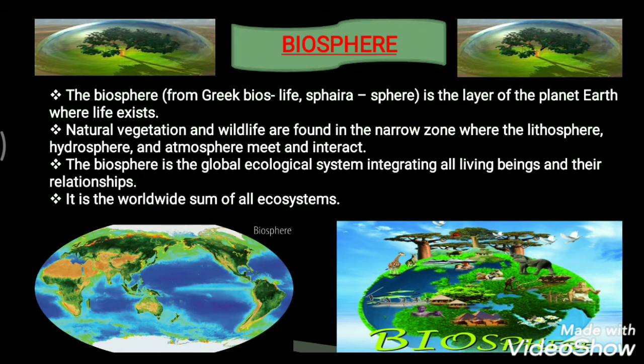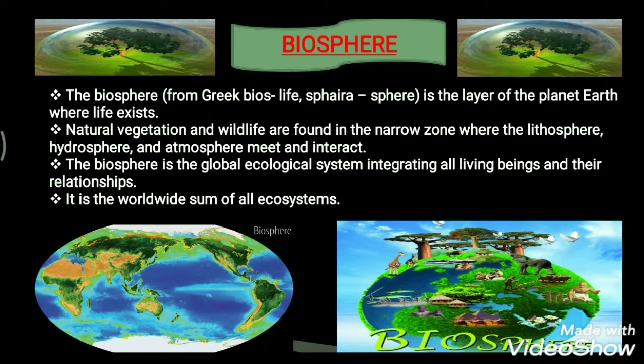Now, natural vegetation and wildlife are found in the narrow zone where the lithosphere, hydrosphere and atmosphere all meet up and interact. So this biosphere is the global ecological system integrating all living beings and their relationships. In one sense we can say that it is the worldwide sum of all ecosystems. And of course this biosphere is unique because only on this earth it is present, and because of this biosphere we exist.